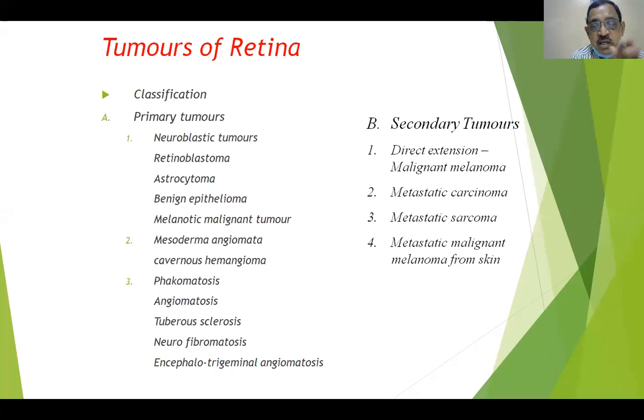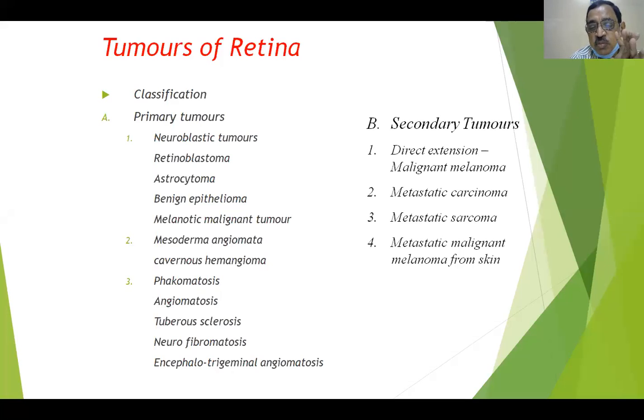Out of the secondary tumors, we can have tumors which are spreading directly from their original origin, such as a malignant melanoma of the choroid or malignant melanoma somewhere in the eye. It can have a direct extension and go on to the retina, giving rise to a secondary tumor. And metastatic carcinomas, bronchogenic carcinoma, carcinoma of the breast, sometimes they can spread to the retina.